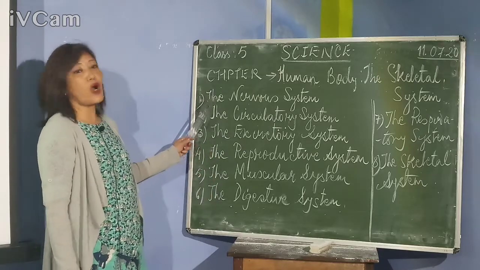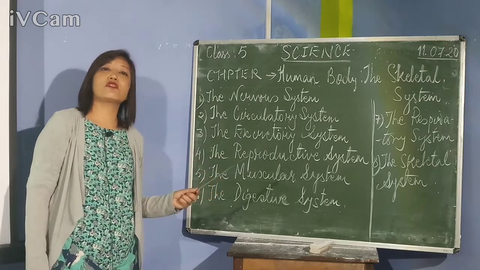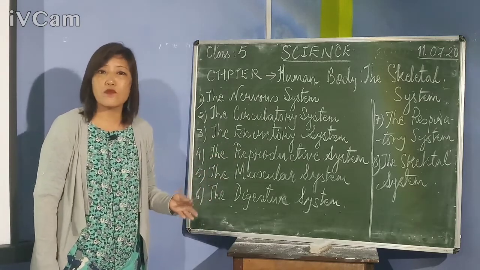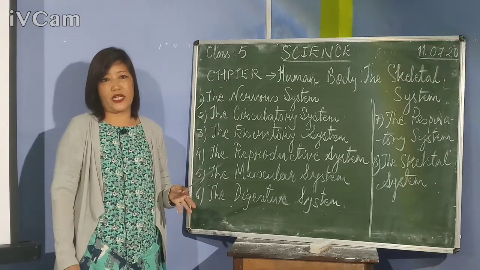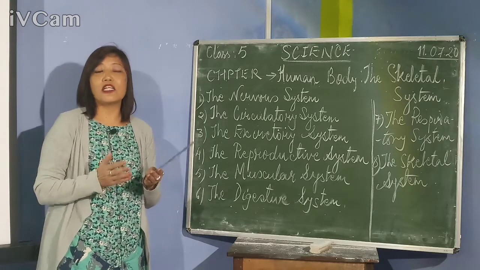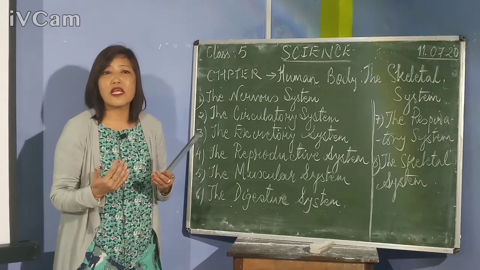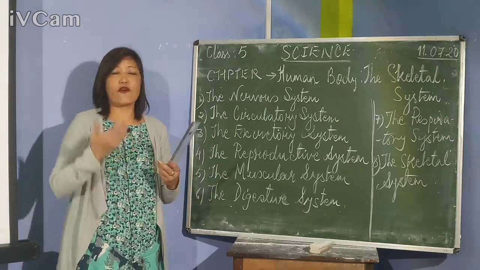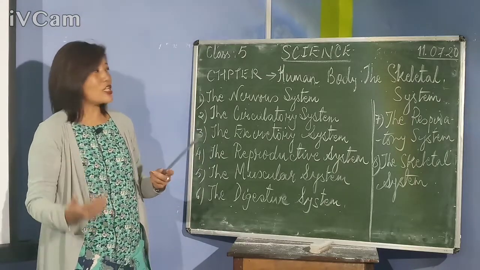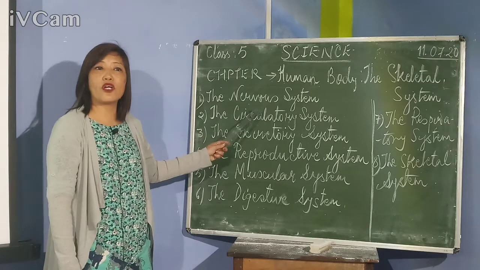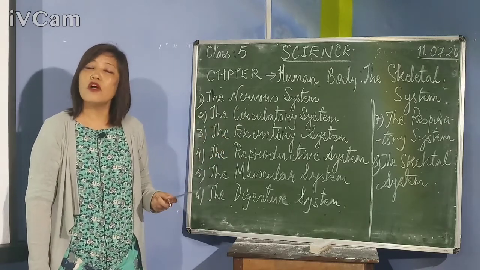So the first one, the nervous system. The organs included in the nervous system are the brain and the spinal cord. And you know, the brain is the most important organ of our body. And the spinal cord, these are the nerve cells which run from the head, and these nerve cells carry the messages from brain to our body and from body to our brain. That's why one of the systems of our body is the nervous system, which controls overall activities of our body.